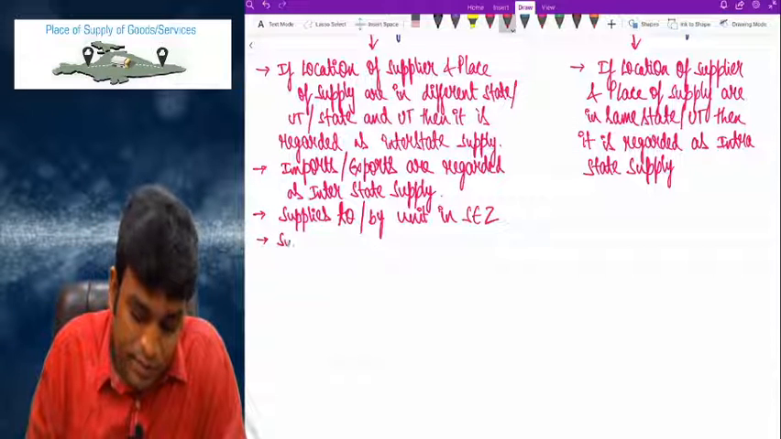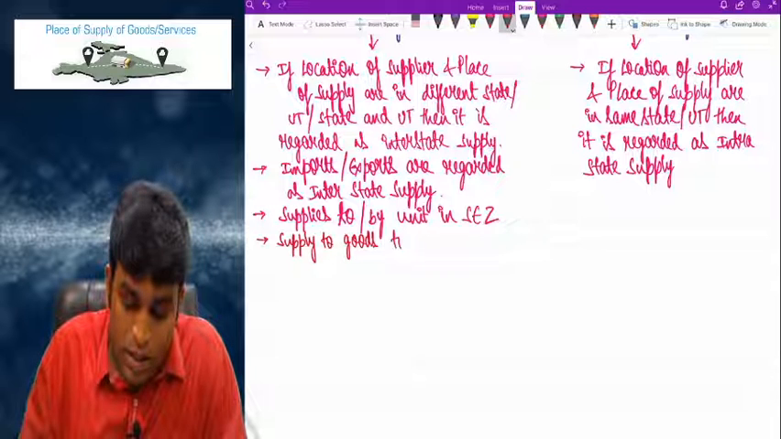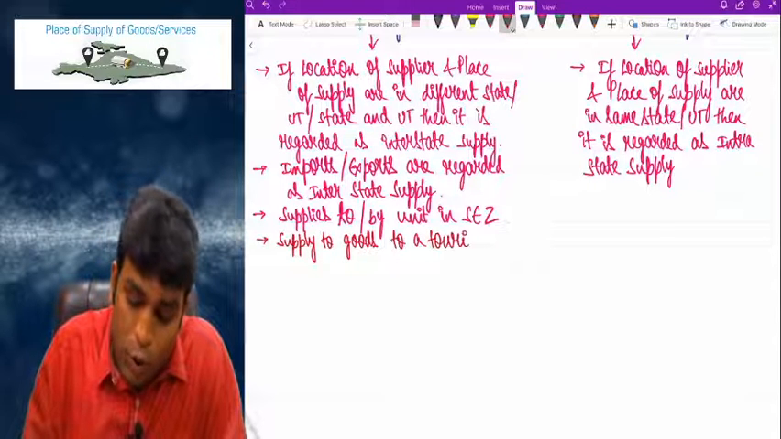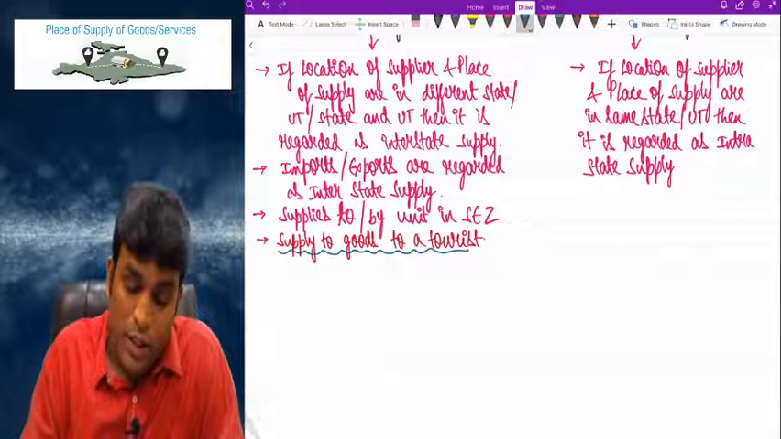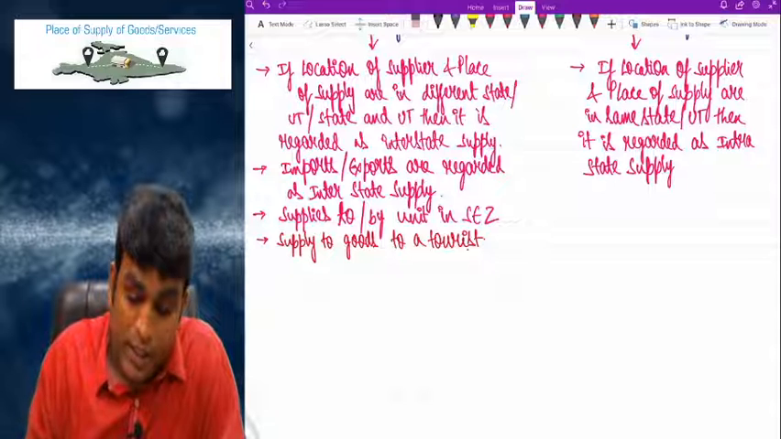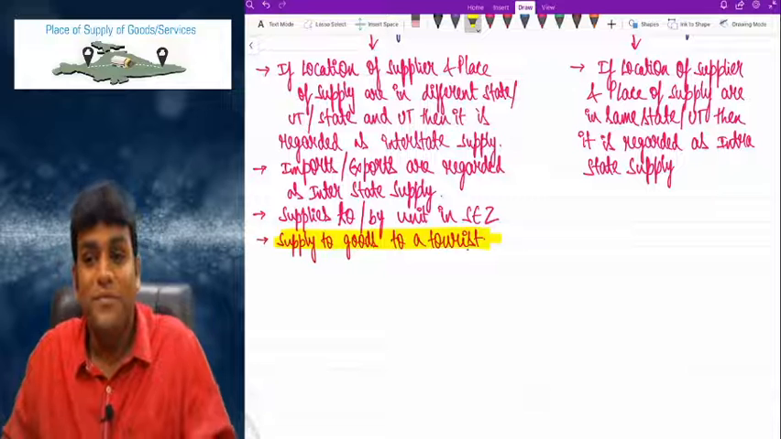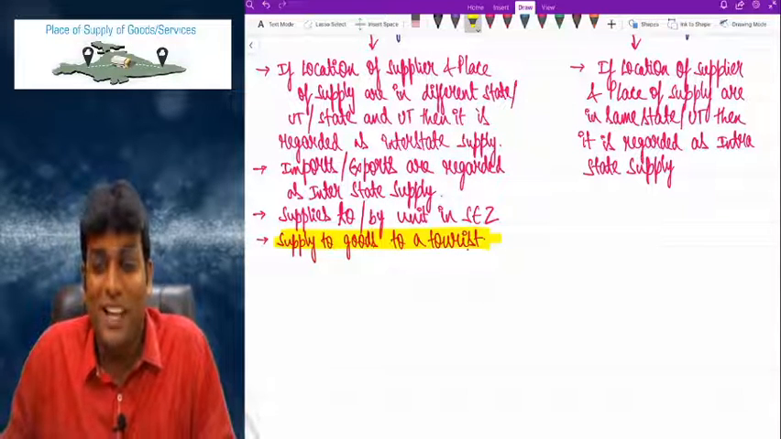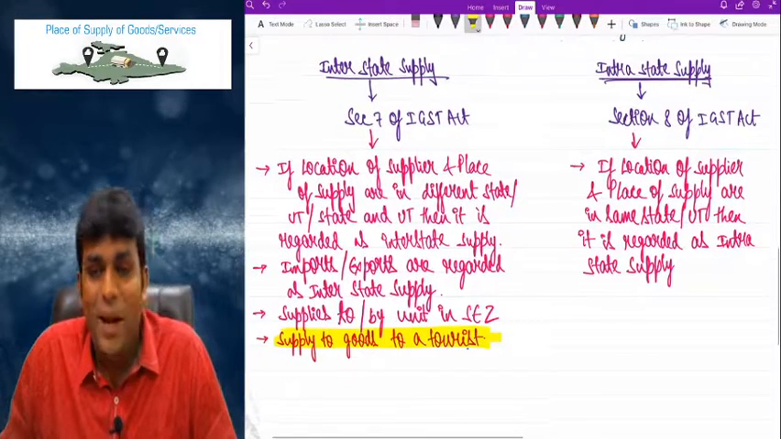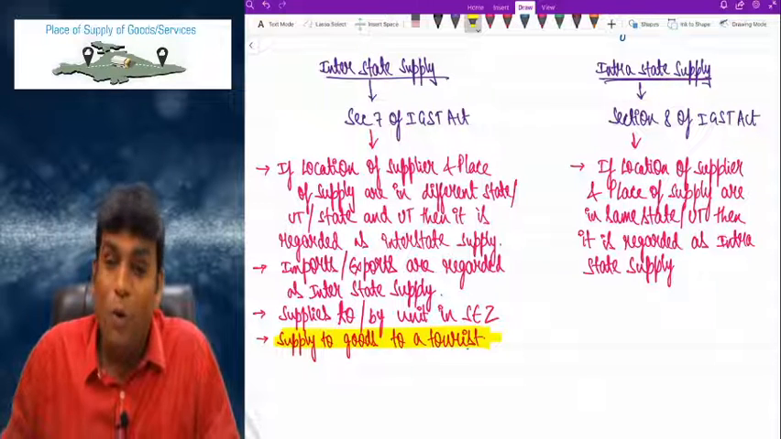Next, my dear friends, supply of goods to a tourist. One very special point is there. The special point is very clearly supply of goods to a tourist. Such a brilliant language they used. Only goods to a tourist is also regarded as interstate supply. Now, big question is, how do we know that a person is a tourist? And first of all, who is a tourist? Let me explain that to you very clearly, friends.